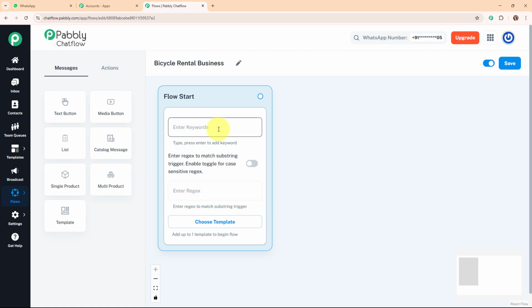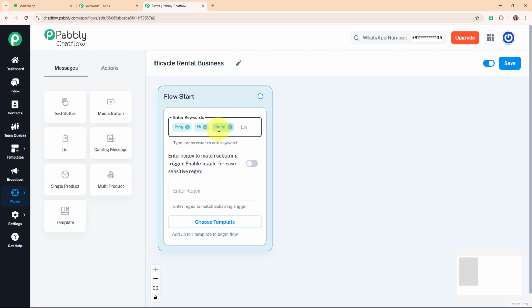So here we will choose trigger type as keywords, meaning the chatbot will activate when a user's message contains specific words. So here we will add words like hey, hello, hi. These are some basic keywords that a customer can send, and here firstly I'm going to type the keyword, and then I'm going to press enter to make it a valid keyword. Alright, so I'm going to add other keywords as well. And now whenever a user sends a message with these words, the chatbot will detect it and trigger a response.